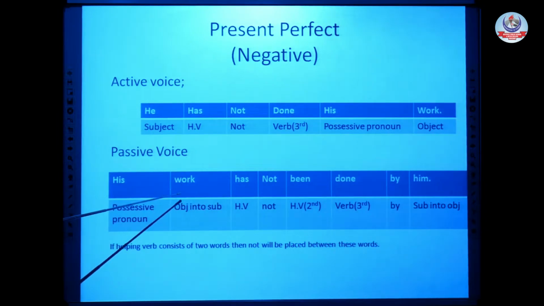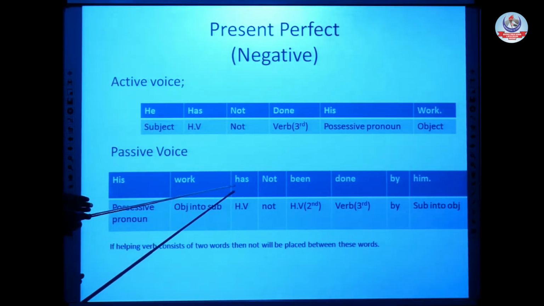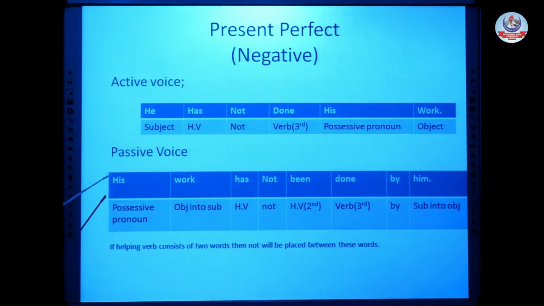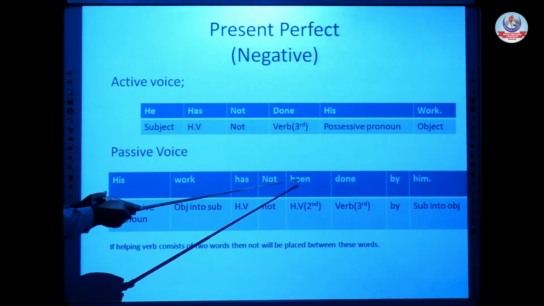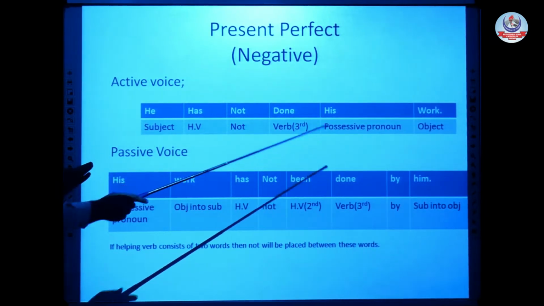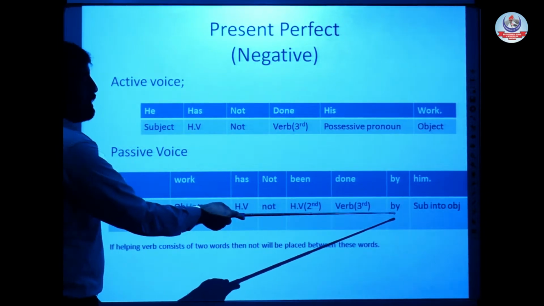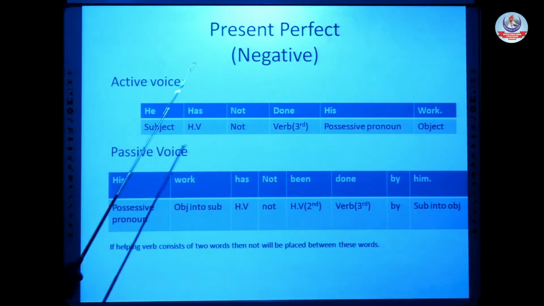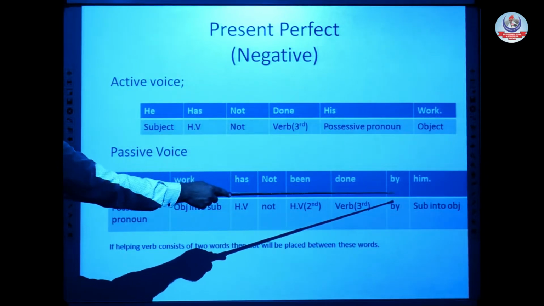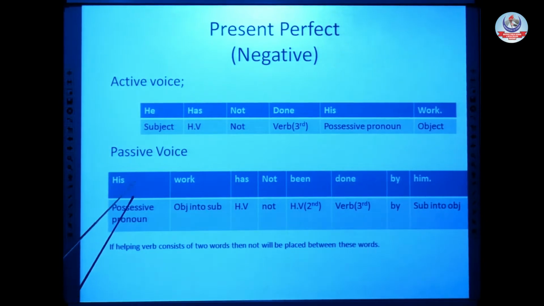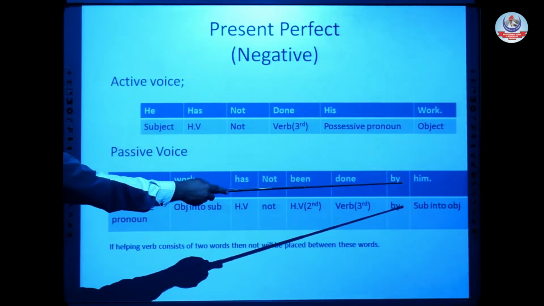In this way, verb is a singular, so our helping verb will be has. When we have a singular subject, then our helping verb will be has. His verb has not been. After that, as described rule for passive voice, third form of verb is used. So his verb has not been done. Third rule, addition of by. His verb has not been done, and at the end, subject into object. His verb has not been done by him.